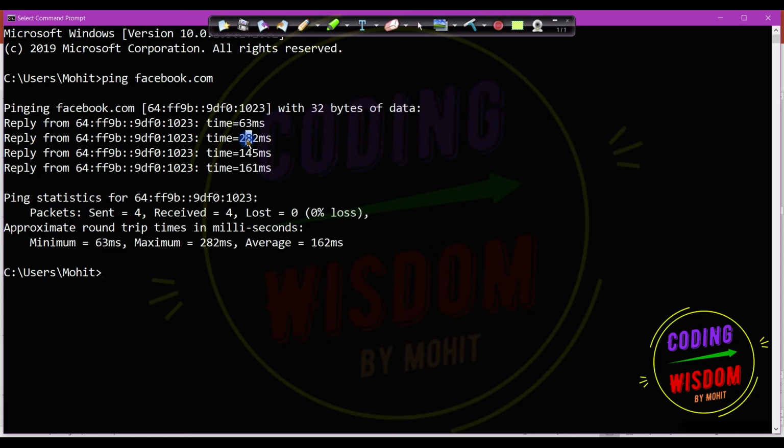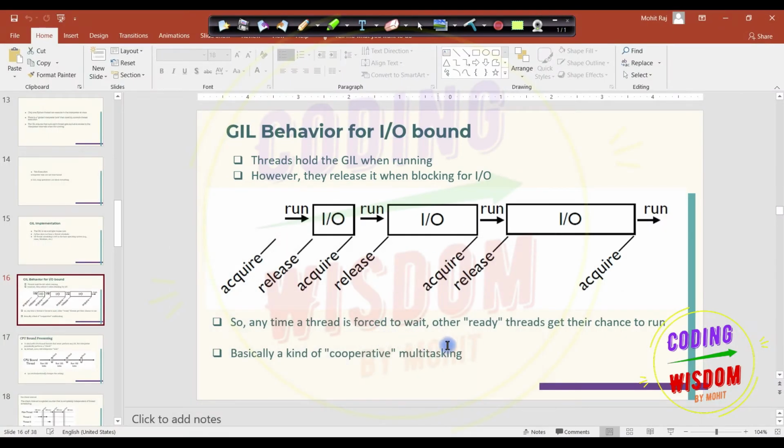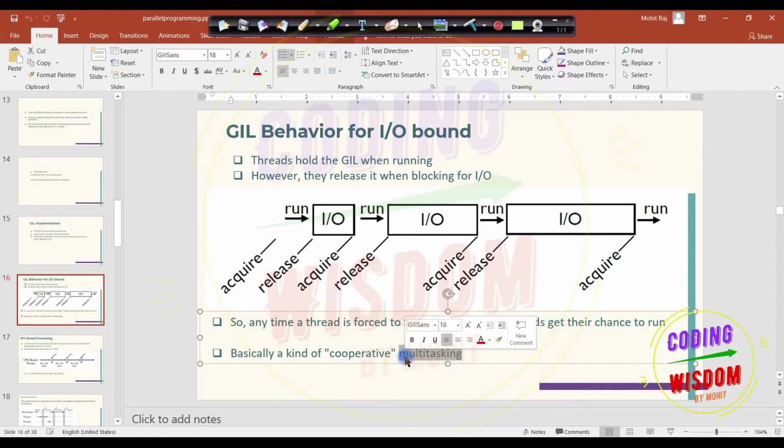Making a packet will take just 1 or 2 milliseconds, but sending and receiving is the actual time plus the total time. So we can use this waiting time to do some other task. It's a kind of cooperative multitasking. When some process takes time which does not depend upon the thread, the thread can do another task in that time.